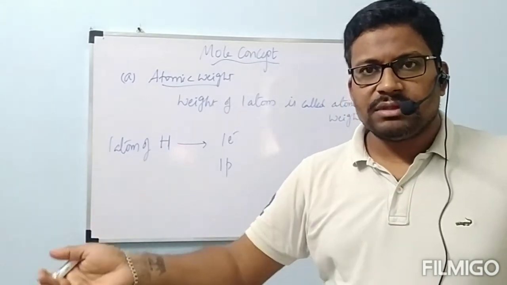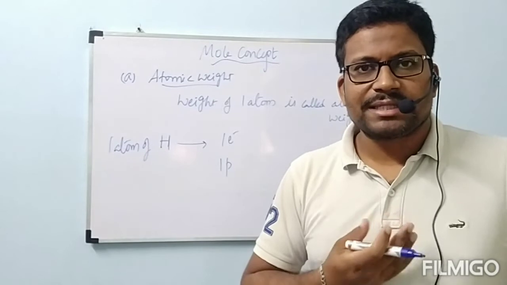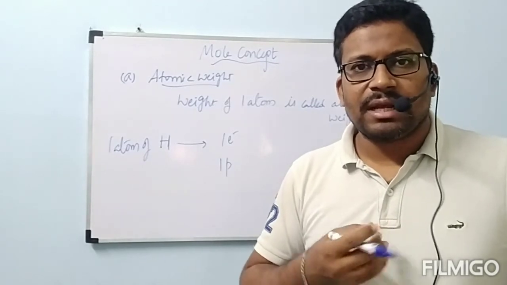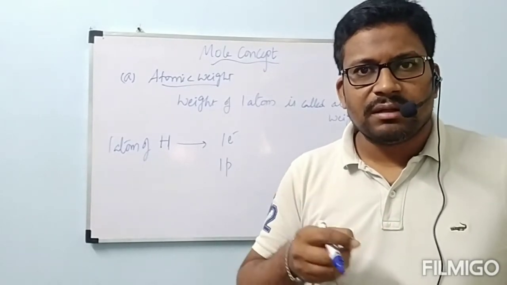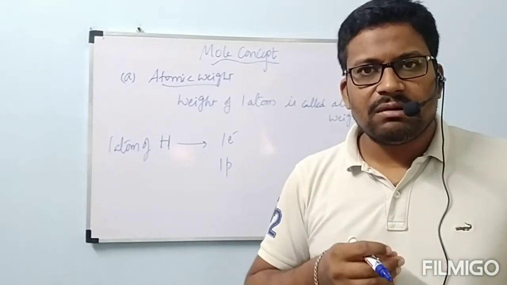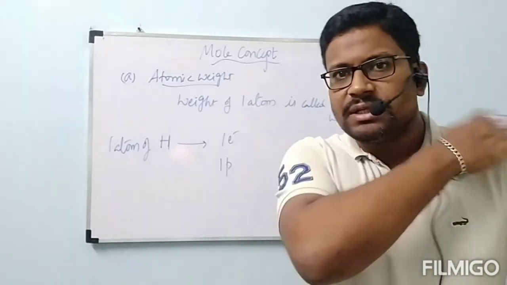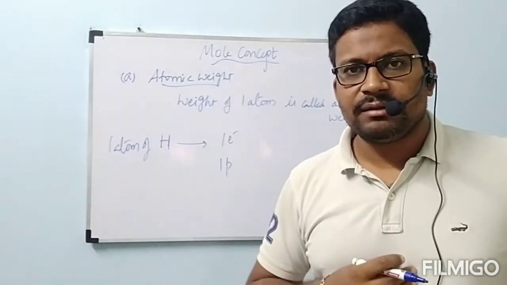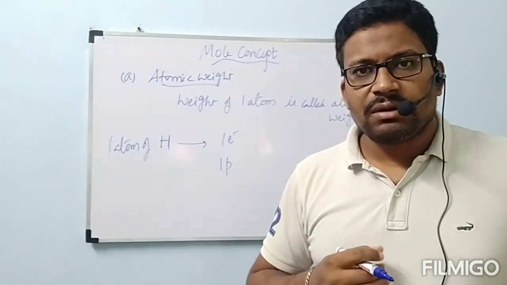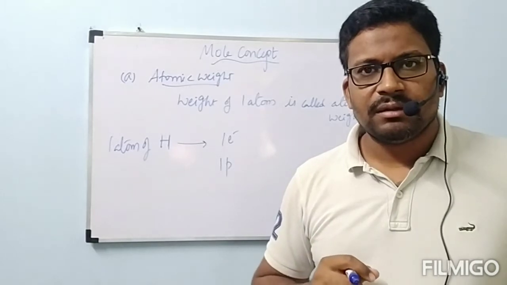I am just standing on a weighing machine. What is the weight? Let us consider 70 kilograms, 0.1 grams. After some time, I removed that ant and again I weighed: 70 kilograms, 0.009 grams will be there.